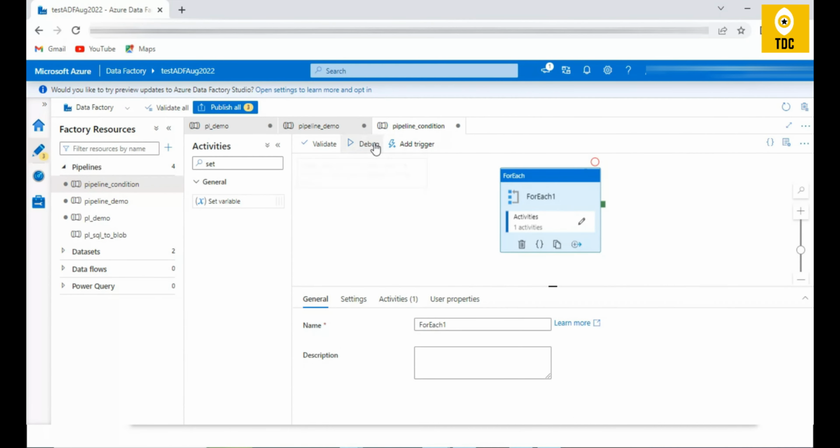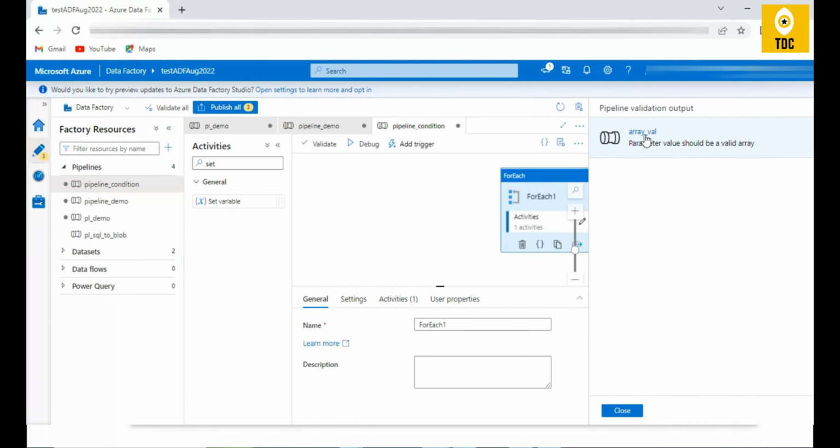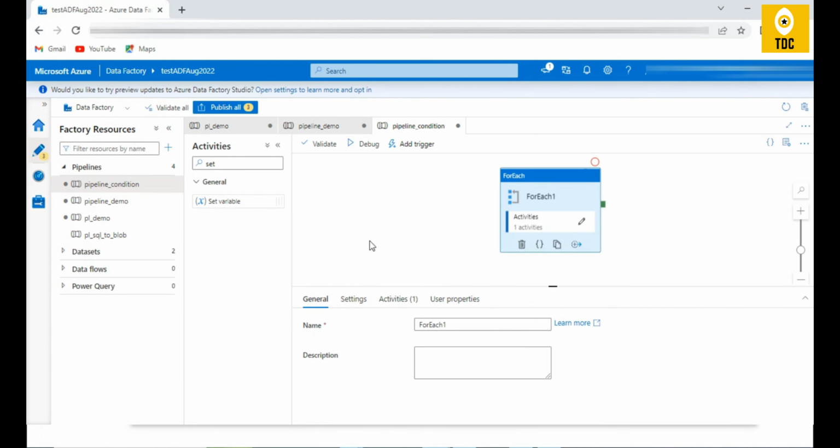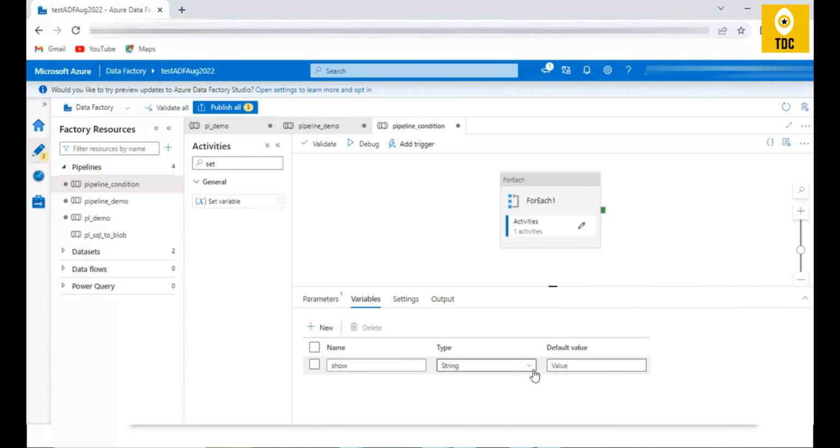Definitely here we need to pass a valid array, but it is not showing it as a valid array. Let me check what we are passing here. Actually, it is not considering it because instead of single quotes it should be double quotes. I think that is the reason. So let us make it double quotes for all the values here.